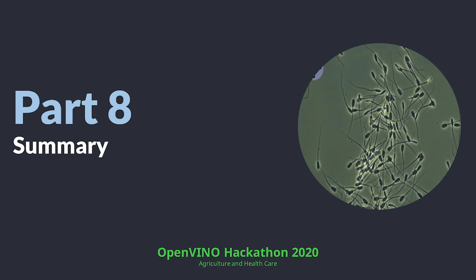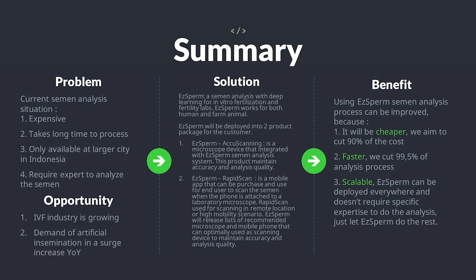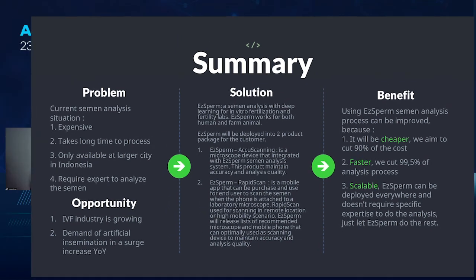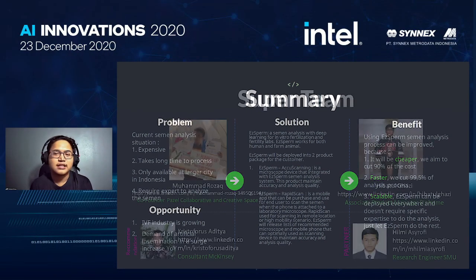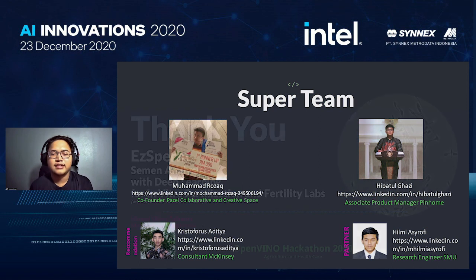So we can conclude that EasySperm solves the livestock and also the human in vitro fertilization problem, which is that semen analysis currently takes so much time and costs the customer so much. We offer solutions that are cheaper, faster, and scalable. That is from us, Team EasySperm, and thank you.